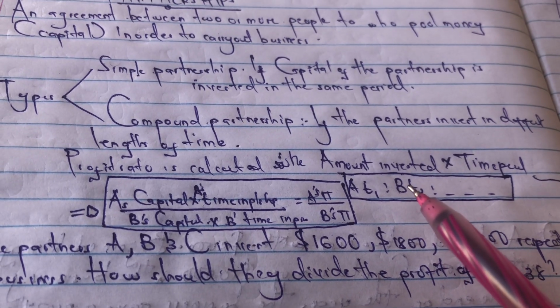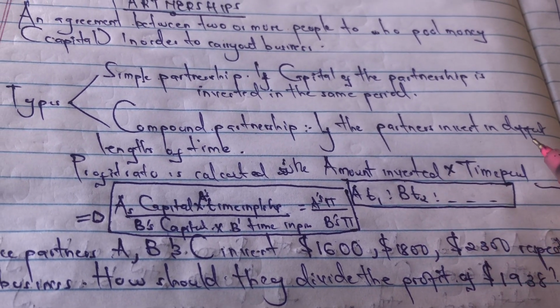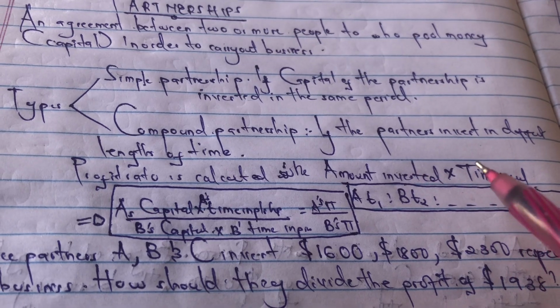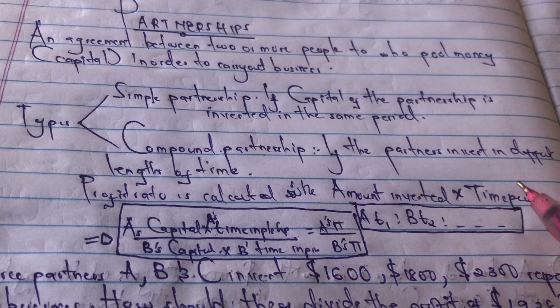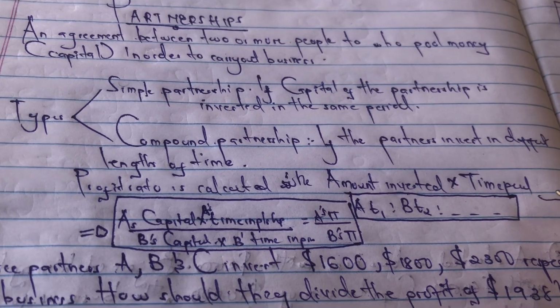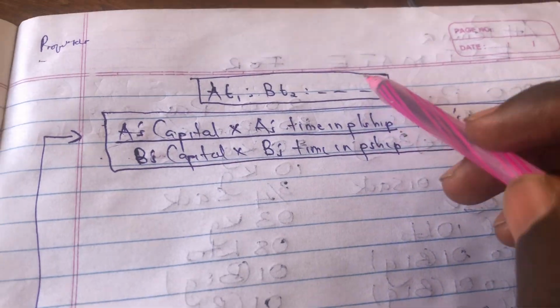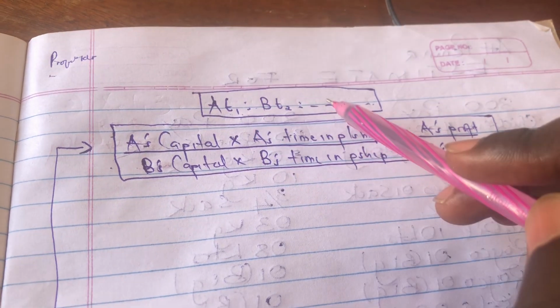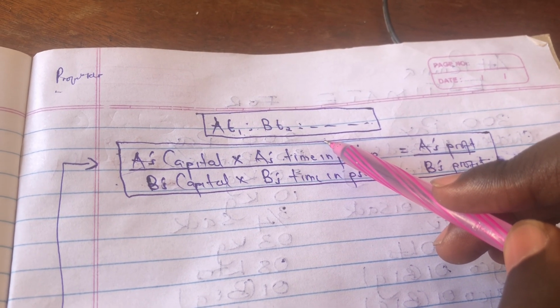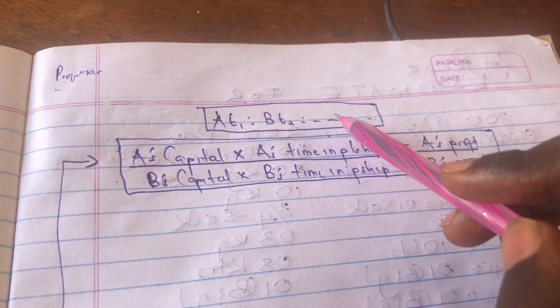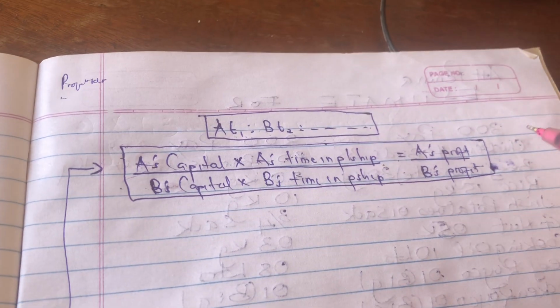If I have 4 million and I've invested it for 4 months, that means when we are sharing the profit, my profit will be my amount of 4 million times the 4 months. That will be the ratio I'll use. I try to write it down here for you: A times T. If my friend B invested 3 million for a time period of 8 months, we multiply 3 times the 8 months.